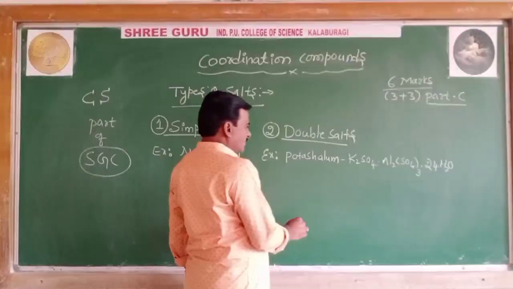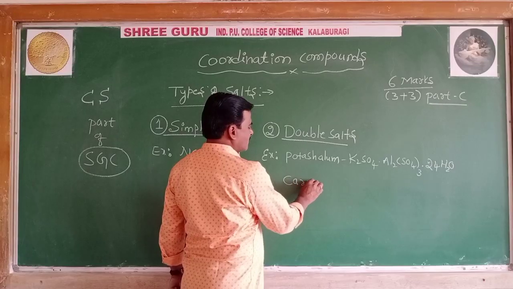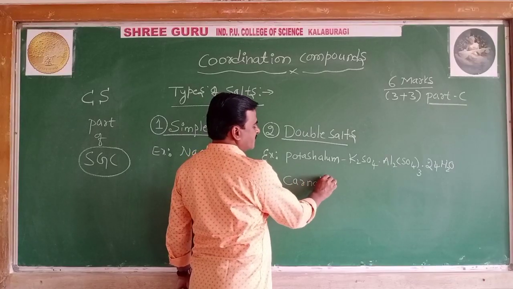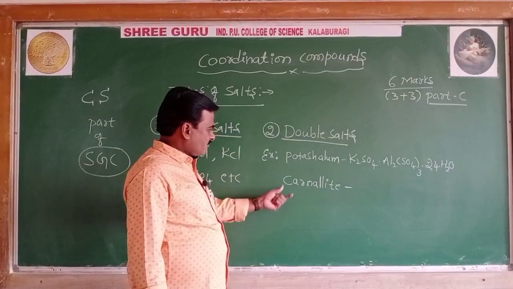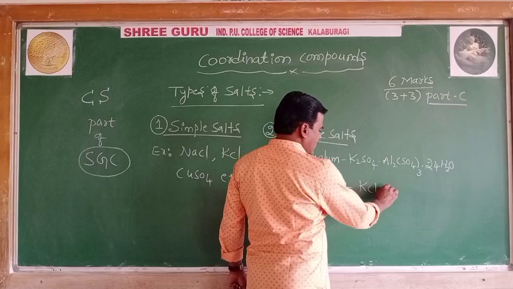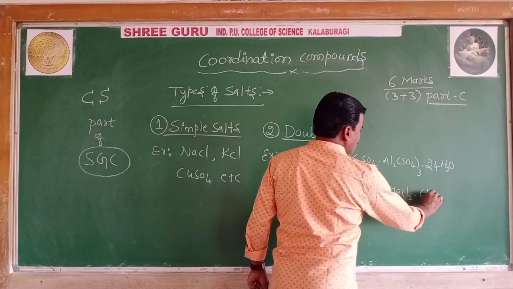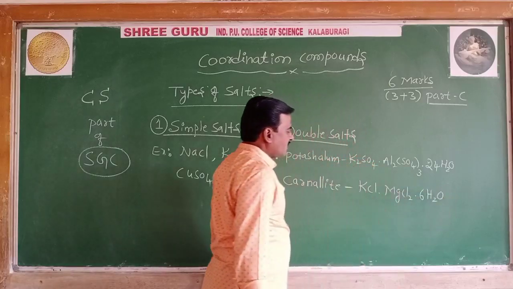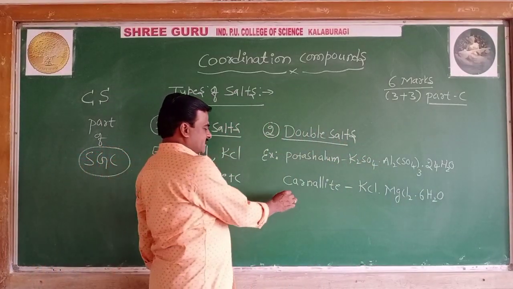Then you have carnallite. Another example of double salt is a mineral by name carnallite, which is KCl, MgCl2, 6H2O.